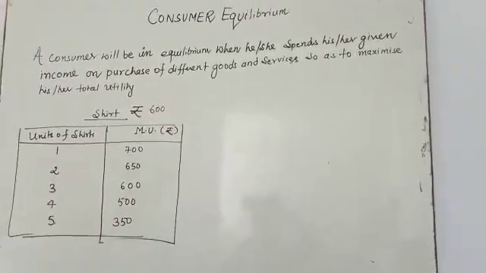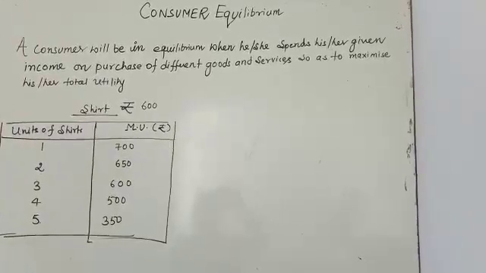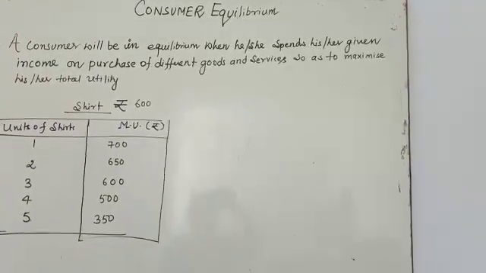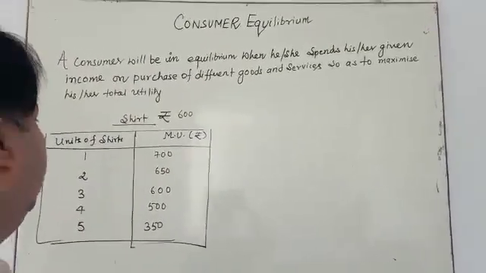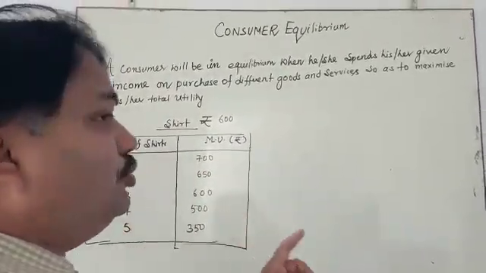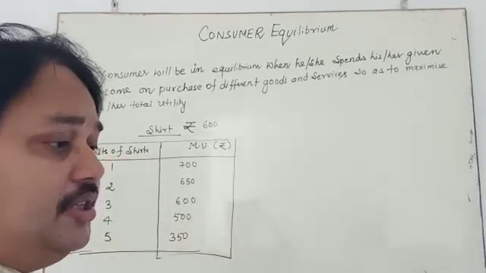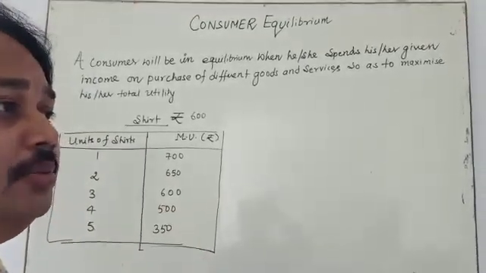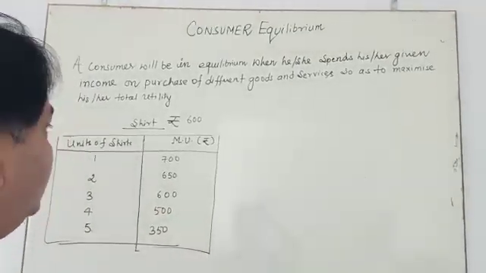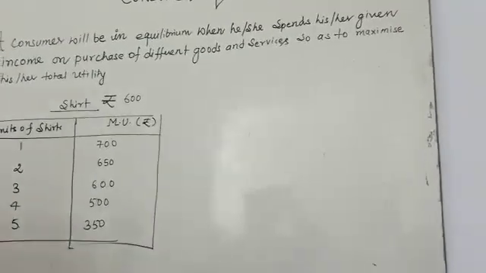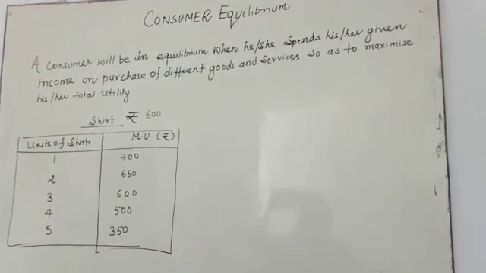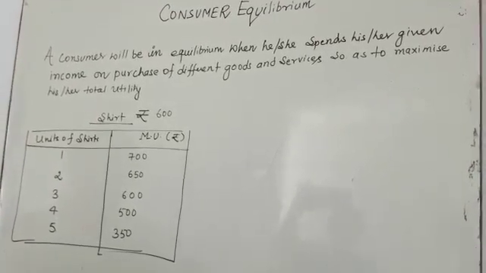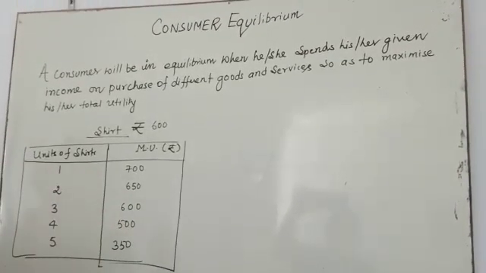So how is the consumer going to be in equilibrium? In this approach, I am going to take the one commodity approach. One commodity means the consumer is going to purchase only one commodity, or you can say the consumer is going to spend his income on the purchase of only a shirt.